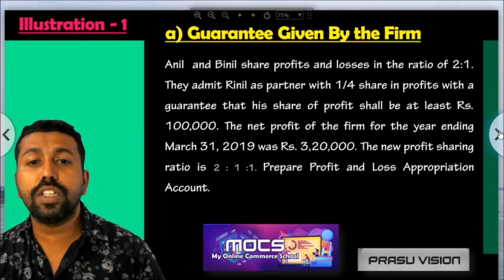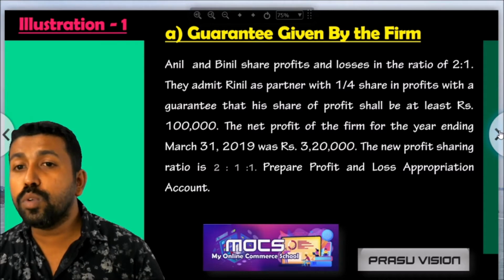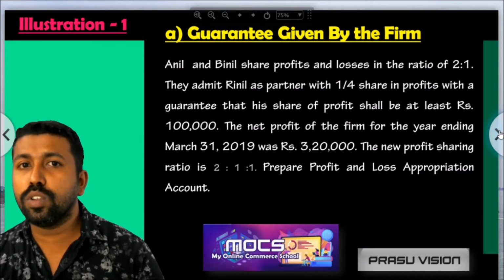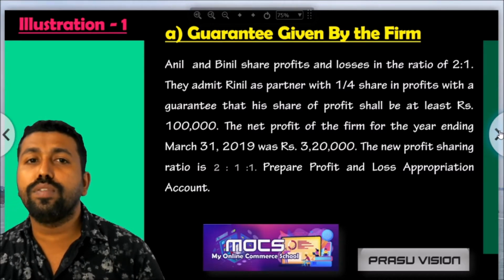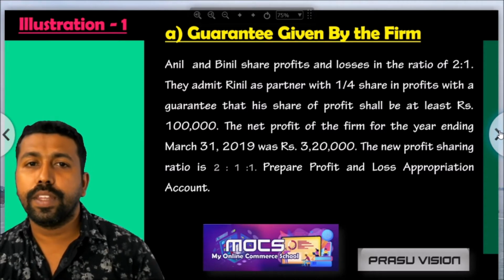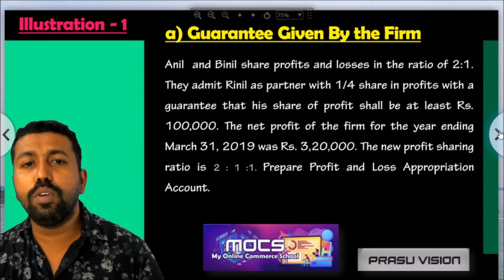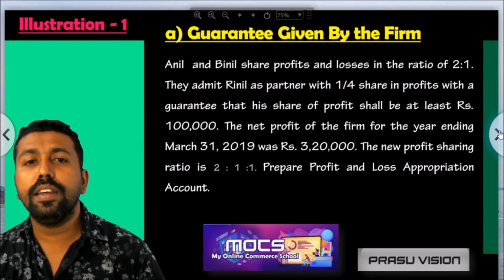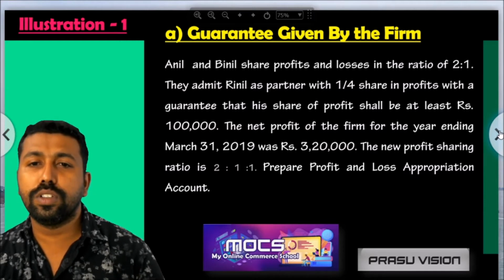Nothing is mentioned in this case about how to adjust the deficiency, so this is a clear case of guarantee given by the firm. At that time, any deficiency amount will be given by the old partners in their old ratio.